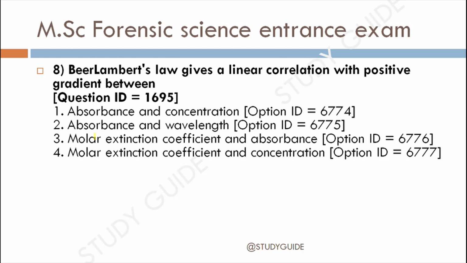The correct answer for this is option 1, absorbance and concentration, because the Beer-Lambert law is absorbance equal to molar extinction coefficient into concentration into the length. Next, let's move towards the next question.